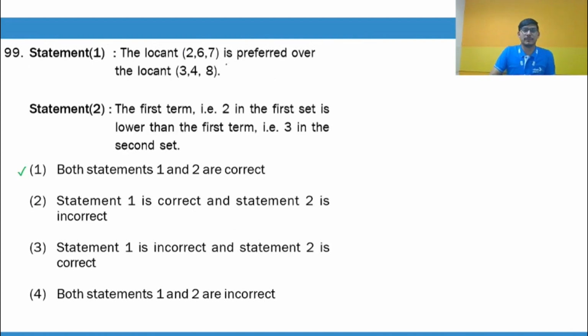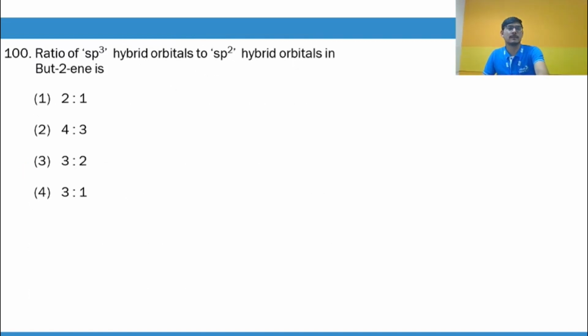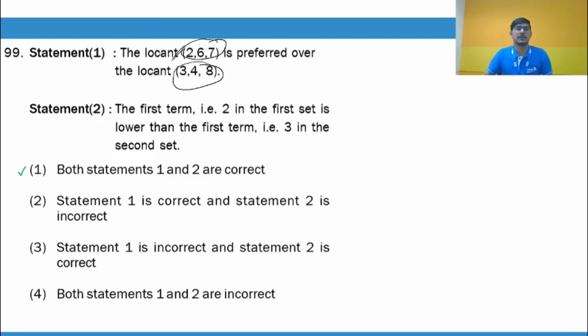As per the IUPAC nomenclature, we see the first point of difference. So 267 and 348: you will see 2 and 3, which is lower 2. So we will prefer this set of locants. We don't use the lowest sum rule anymore. Both the statement and the explanation are correct.